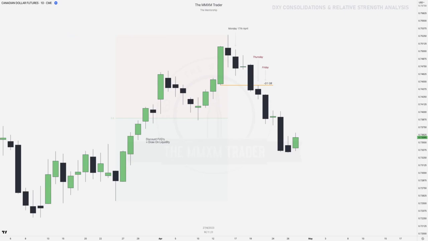So over here we got a Canadian dollar futures chart. Over here starts that consolidation, right, on DXY, and we're gonna focus on that Thursday and Friday price action. We are in premium of the range. We are forming a daily bearish order block over here, and we can see Thursday and Friday is reacting off that bearish order block, and we're continuing down into discount, which is the draw on liquidity.